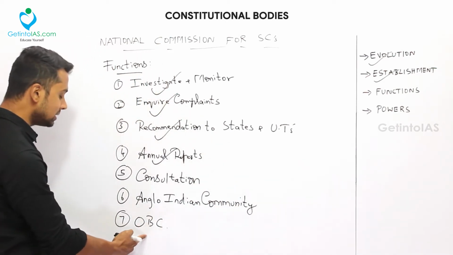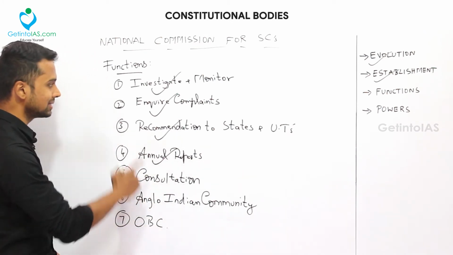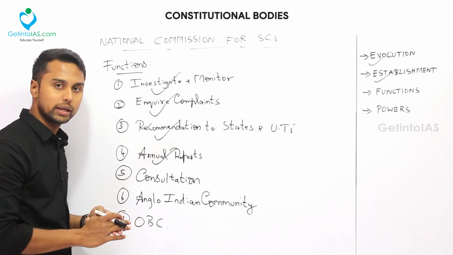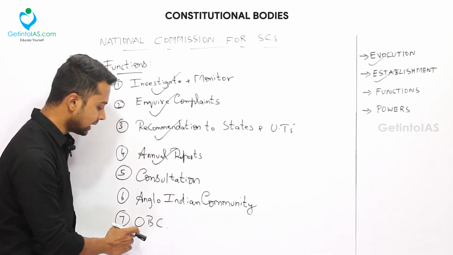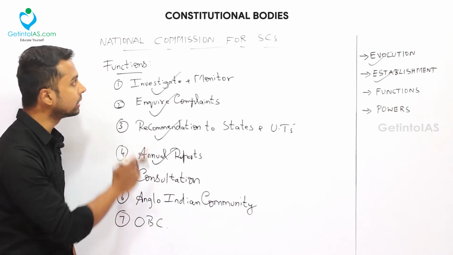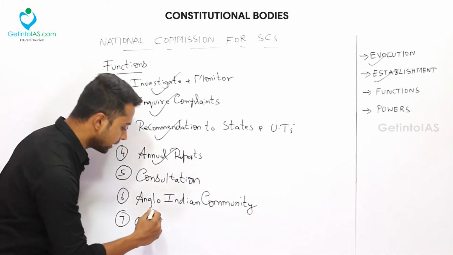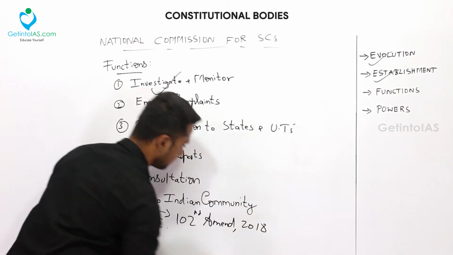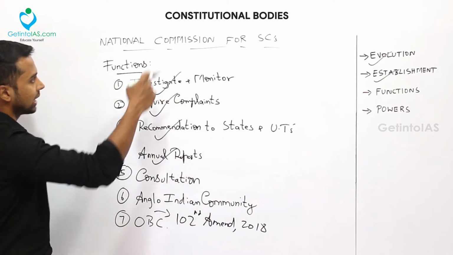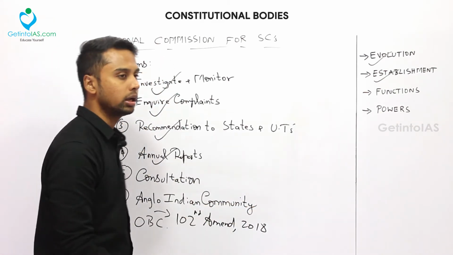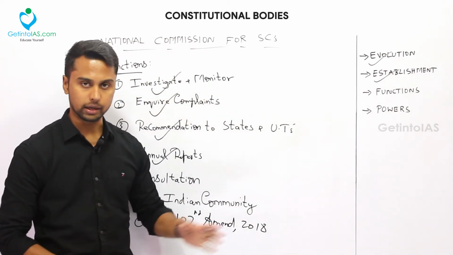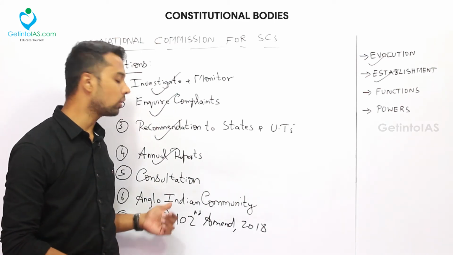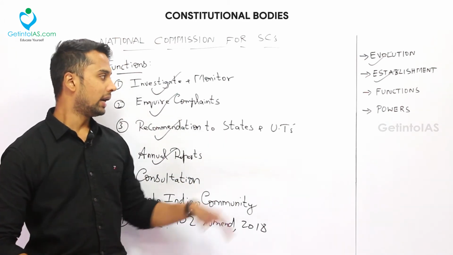About the OBC, this OBC provision was also present in this commission only. Any rights, claims or complaints, all the inquiries of the OBC, other backward caste, were also handled by this National Commission for SC only. But in 2018, the 102nd Amendment took this function out of this National Commission for SC, and formed a separate body called National Commission for OBC. That we'll study later. So now this National Commission for SC has been relieved from the function of OBC, but the Anglo-Indian community is still present there. That is about the functions.